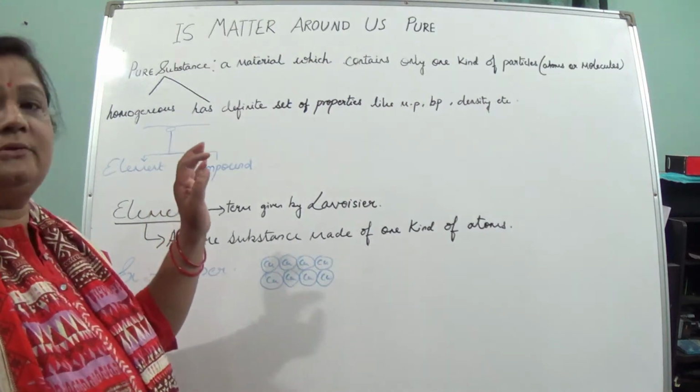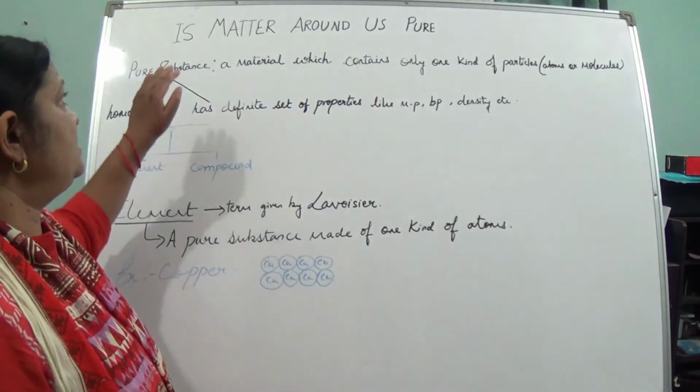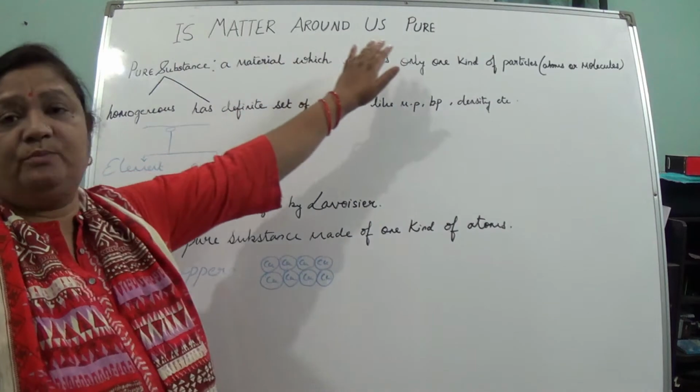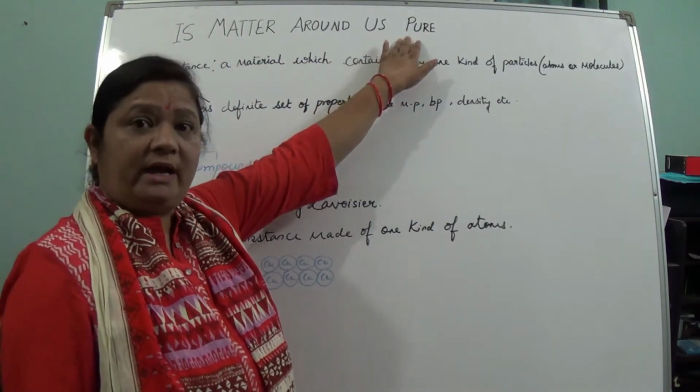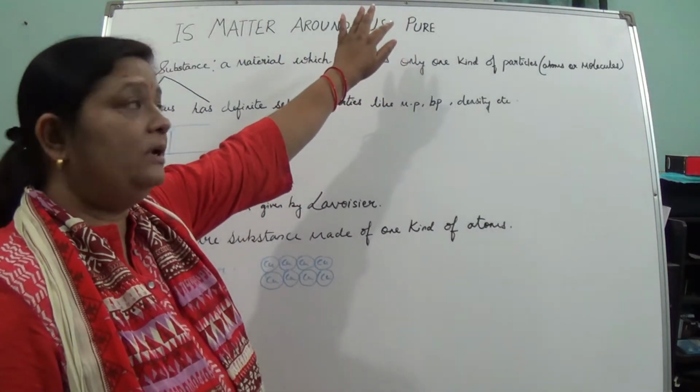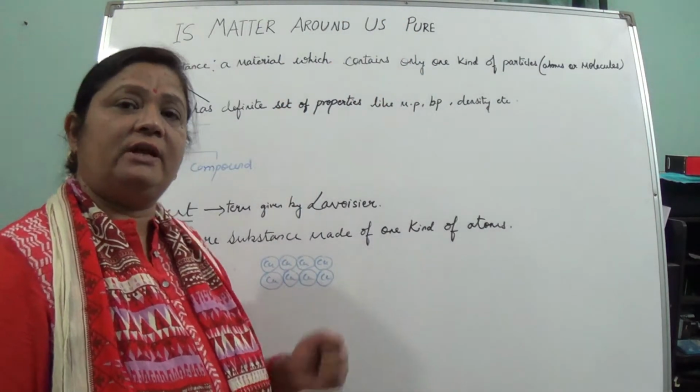Now today we are going to start a new chapter, the second chapter, Is Matter Around Us Pure? When we are saying pure, what does it mean? Anything which is consisting of one type only. Let us take some examples from day-to-day life.